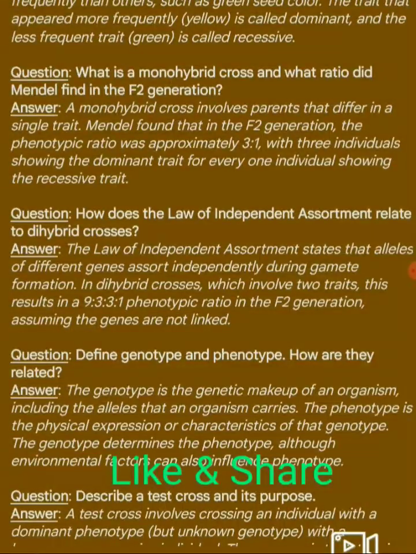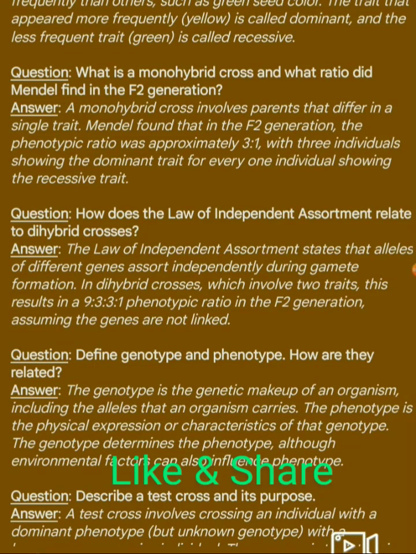Next question. What is a monohybrid cross and what ratio did Mendel find in the F2 generation? Answer. A monohybrid cross involves parents that differ in a single trait. Mendel found that in the F2 generation, the phenotypic ratio was approximately 3:1, with 3 individuals showing the dominant trait for every one individual showing the recessive trait.